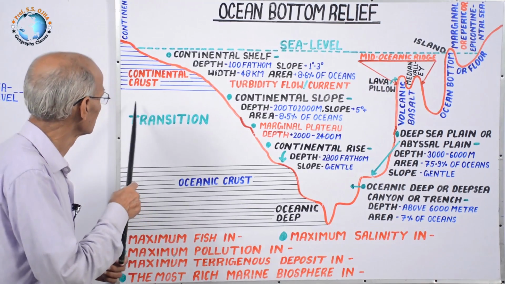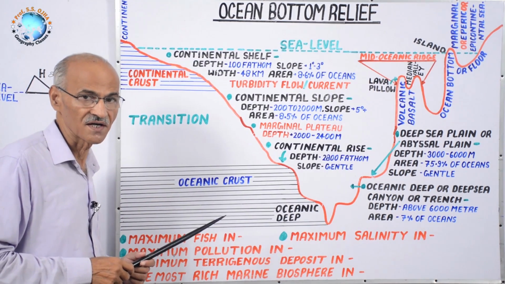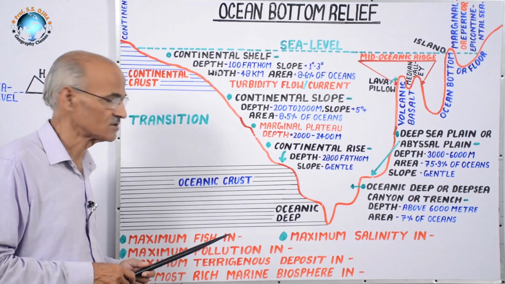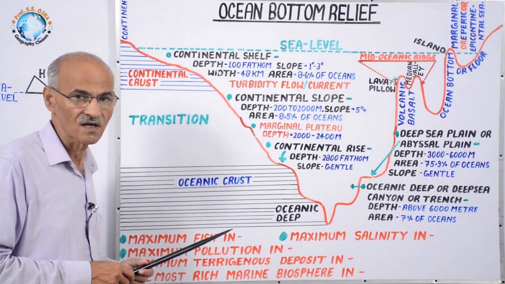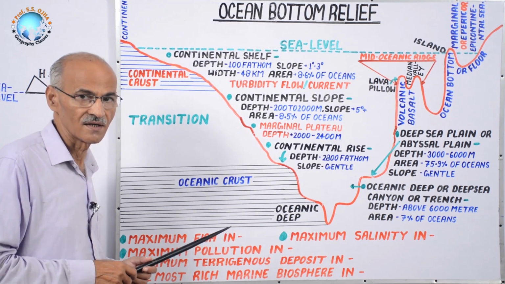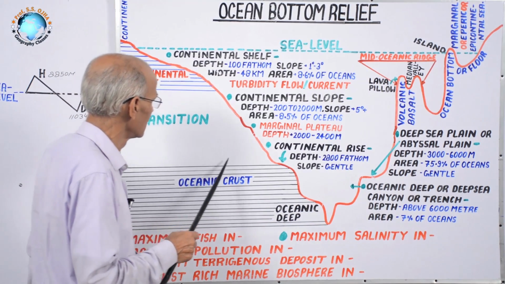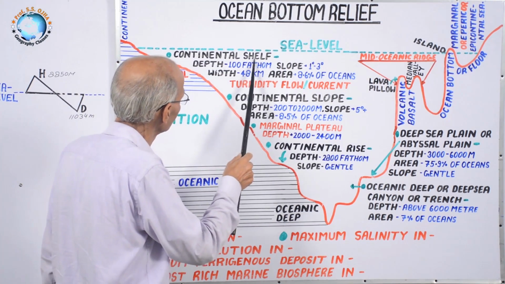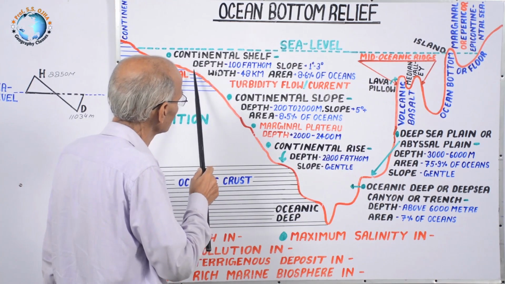Upper crust is also called continental crust, made up of mostly granitic structure, and the lower crust is also called oceanic crust. On the basis of these, continental plates and oceanic plates have been demarcated and defined. Here, this is the transition, and above the transition, this is the continental shelf, part of the continent but now covered with ocean water.